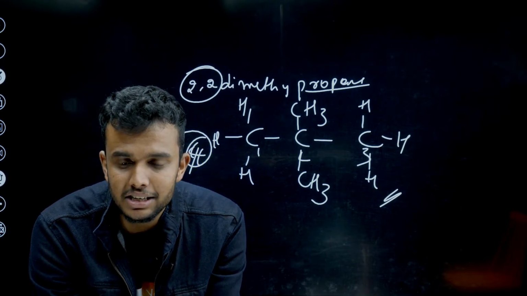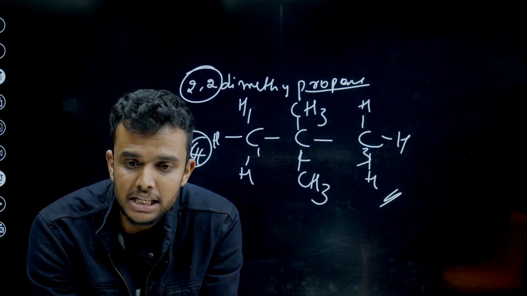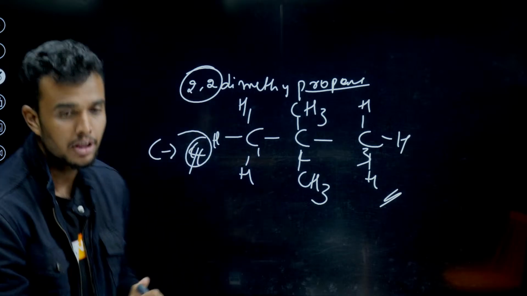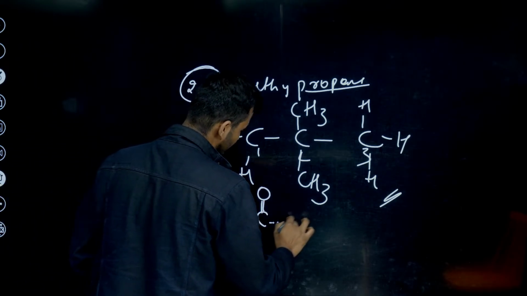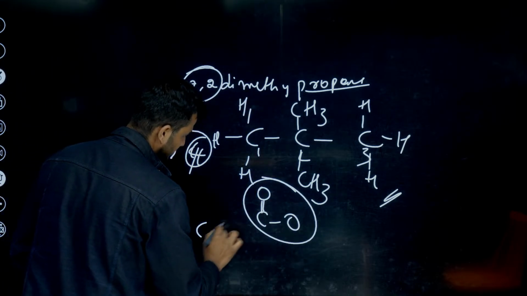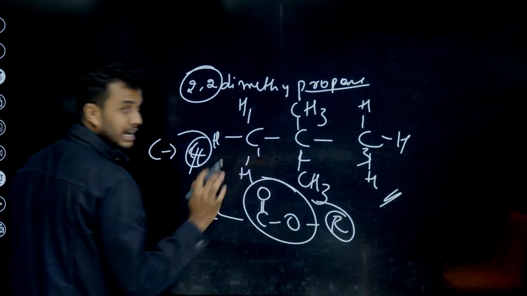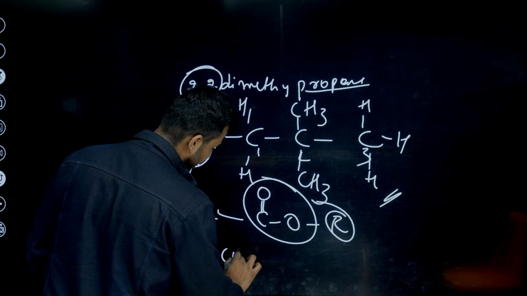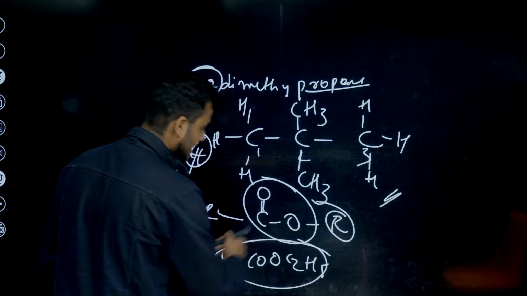Okay. Rohan, the vanilla one, Sir G, please tell the formation of ester. Ester is nothing but this is called ester. C double bond O. Here one R group, and here another R group. That's all. This is an ester. CH3COOC2H5. Whenever alcohol is treated with carboxylic acid, we get ester.